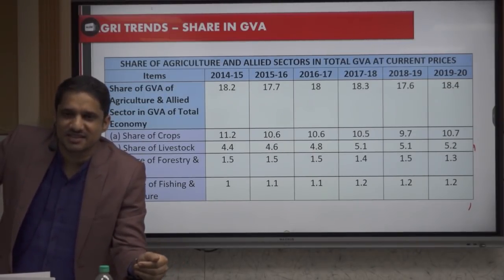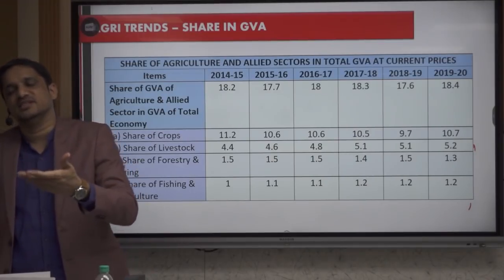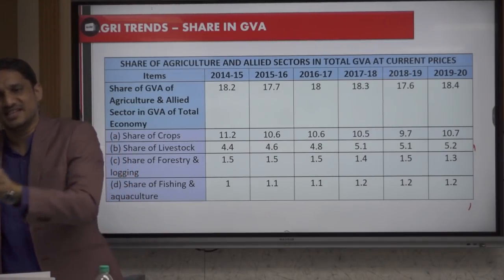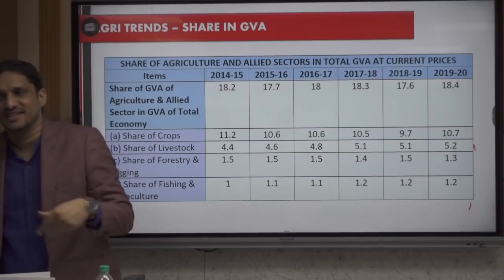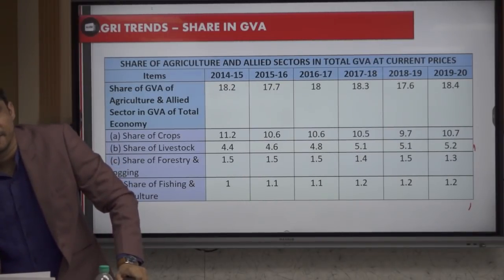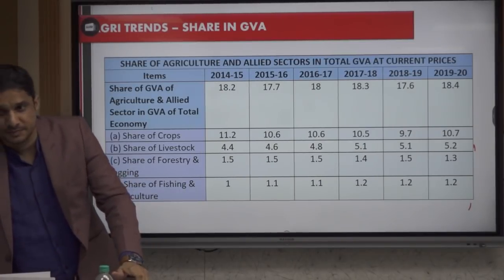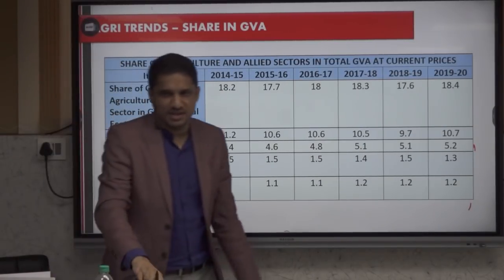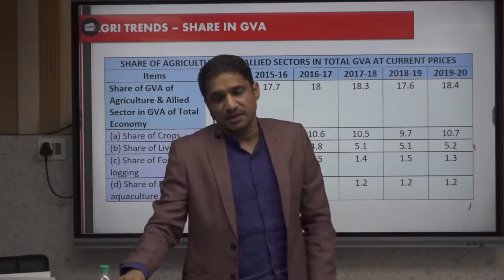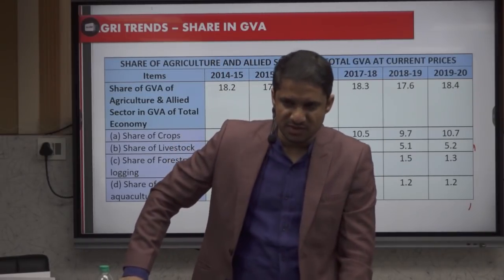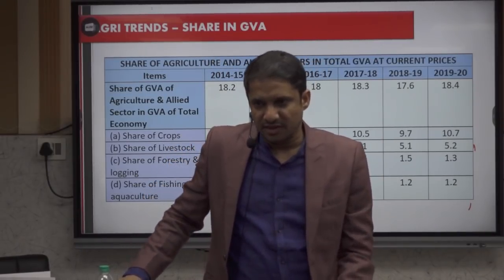Now, I asked you cultivable waste, now you tell me what is cultivable wasteland. Come on, say it right. With some technology or something, it can be reclaimed. But what went wrong? Why are we not using it?